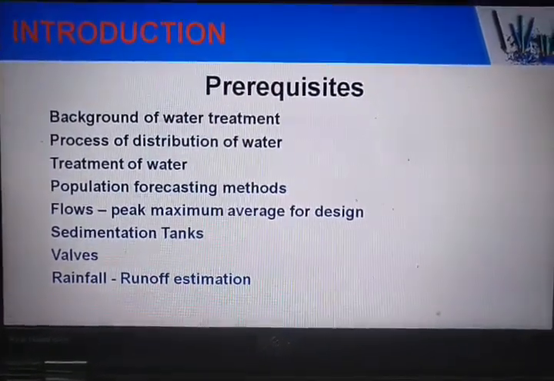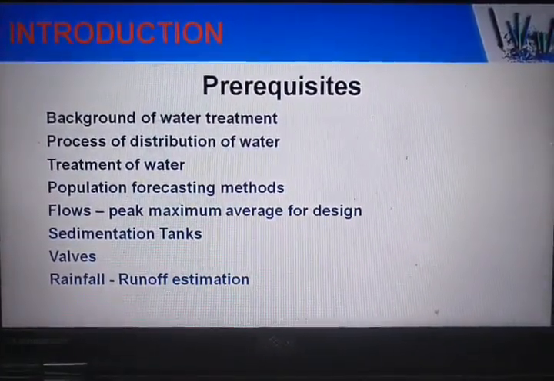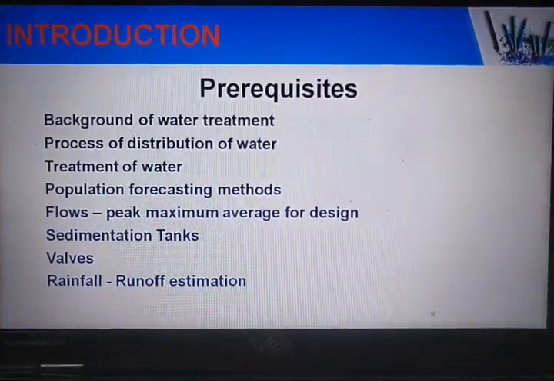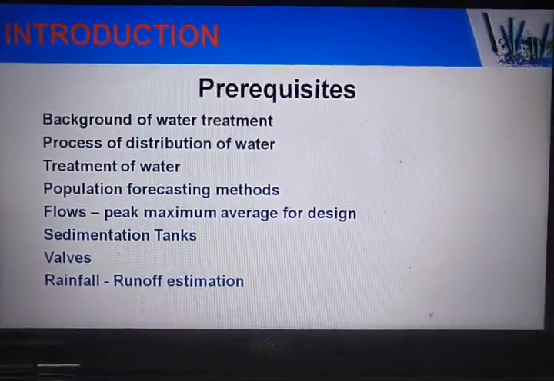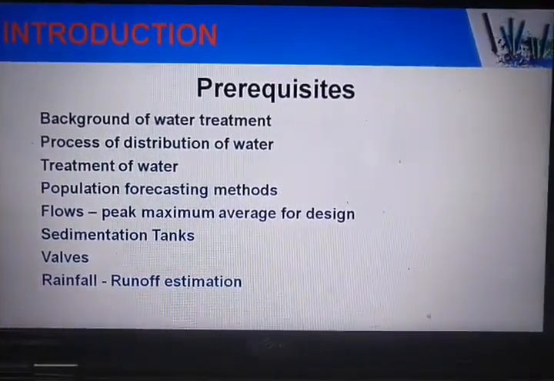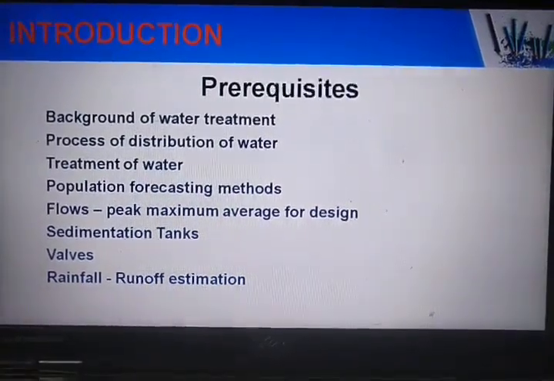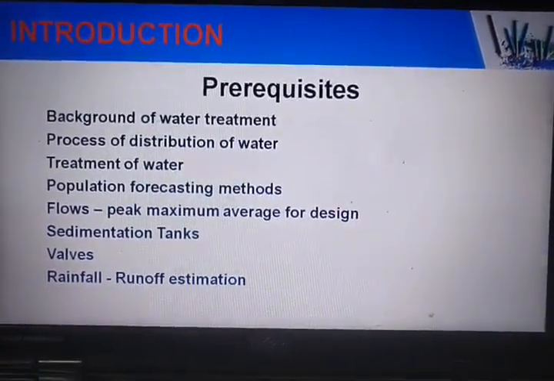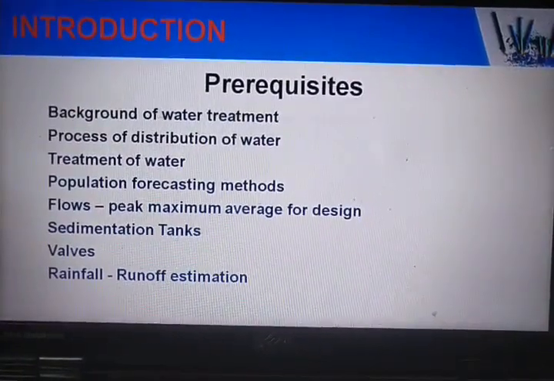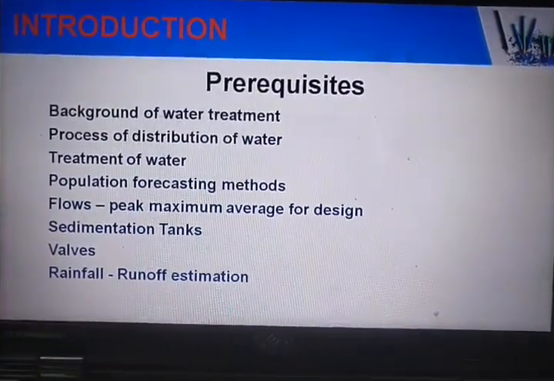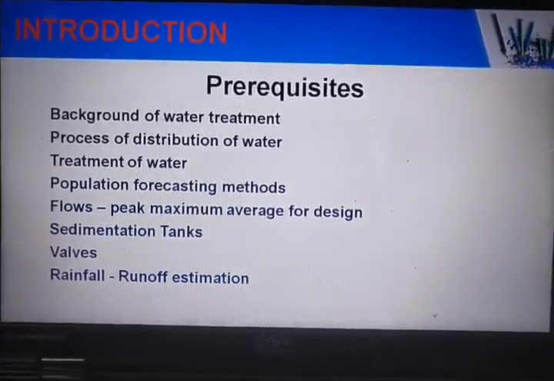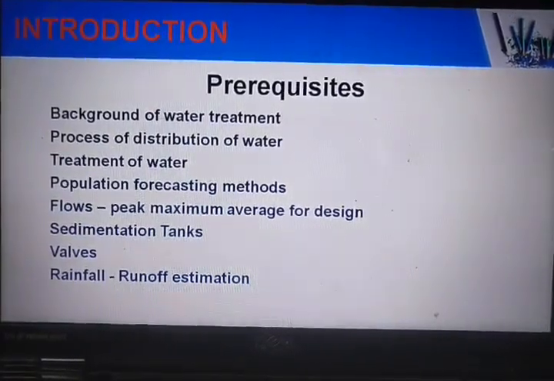And in the treatment of water we have studied the design of sedimentation tanks, trickling filters, and different types of valves and all. So here also we have treatment units called grit chamber, screening, sedimentation tanks of different types, and also some of the biological treatment methods which we will study later on in the next modules.